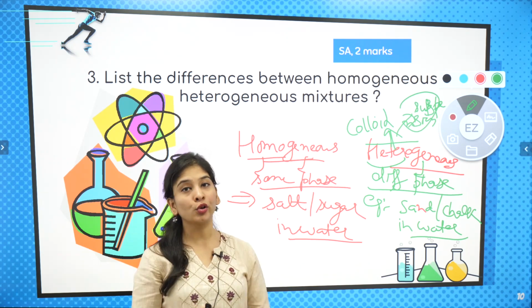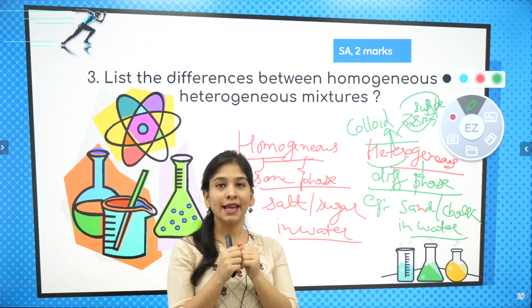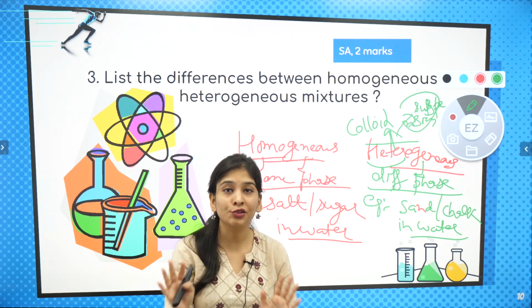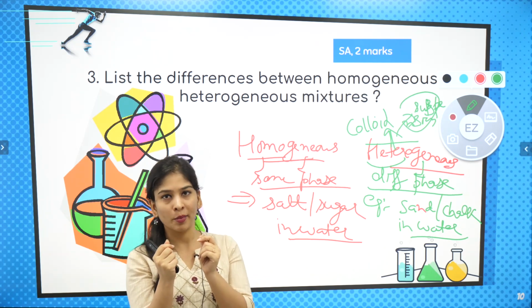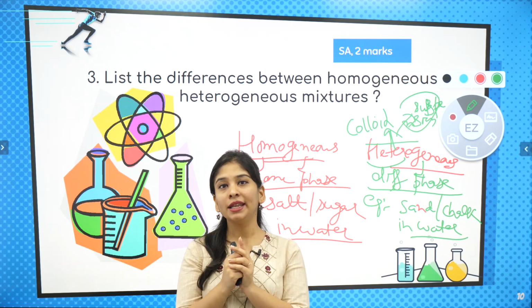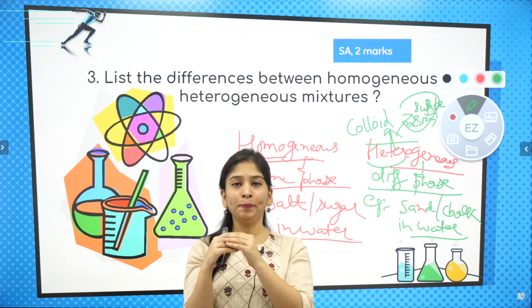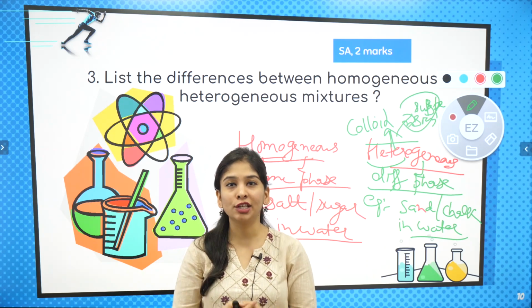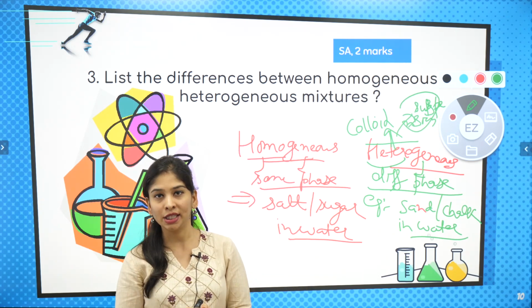But colloid is translucent in nature, so it's not completely transparent; the mixture looks slightly hazy, right? Its particles I can't see by naked eyes, I can't see the difference. But by a good microscope I can easily check that more than two types of substance are randomly mixed with each other.